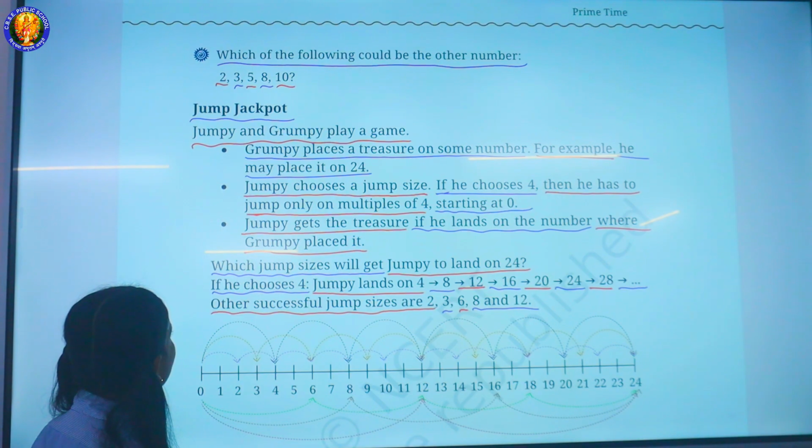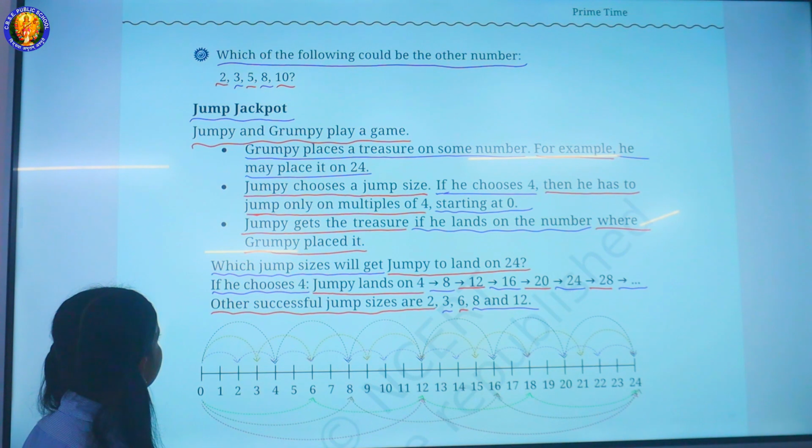Jumpy and Grumpy play a game. Grumpy places a treasure on some numbers. For example, he may place it on 24. Jumpy chooses a jump size. If he chooses 4, then he has to jump only on multiples of 4.